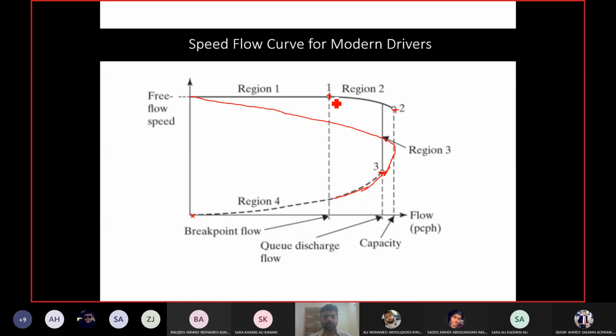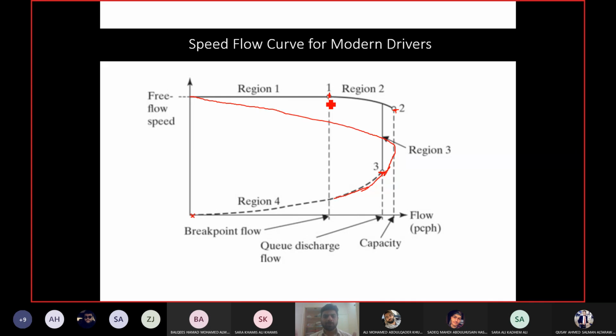Now, point 1 is known as the break point. What is the break point? The flow up to which drivers tend to maintain the free flow speed. So at the start, the speed does not start to reduce with every vehicle added to the flow.